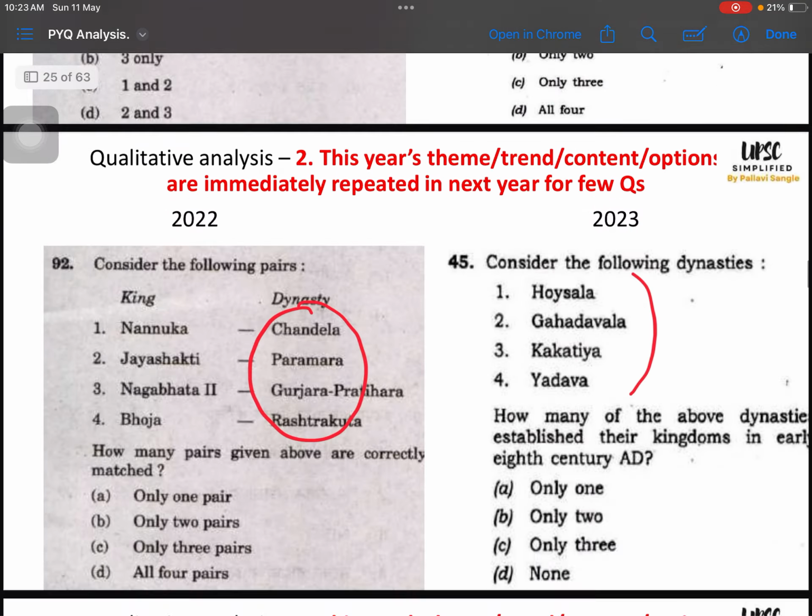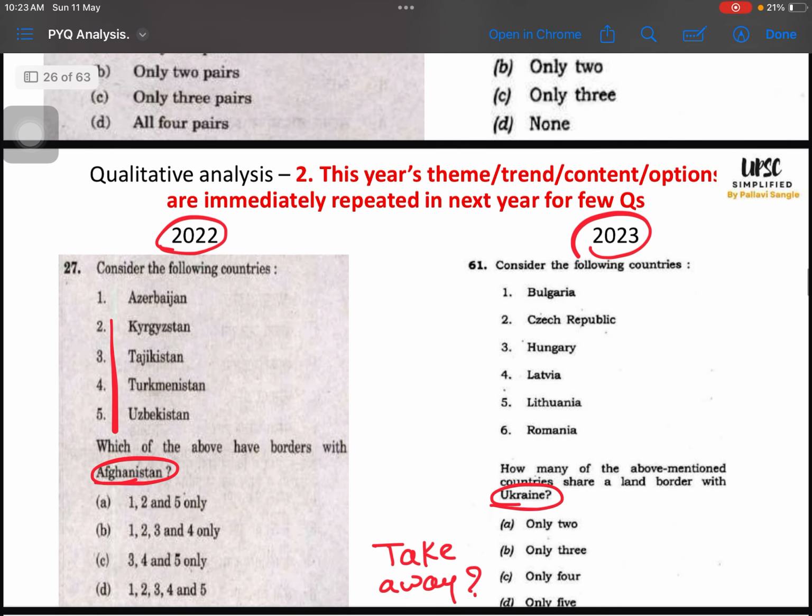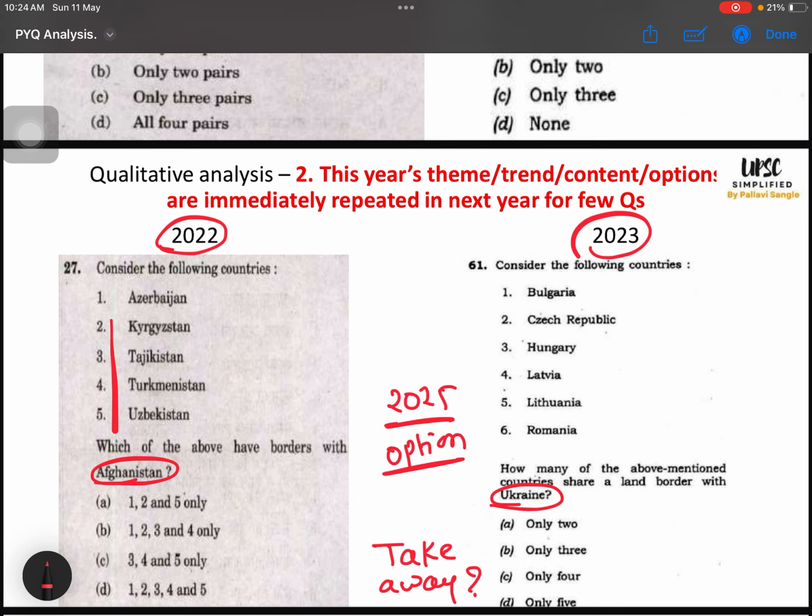We have to prepare the themes, we have to prepare the static resources around them, and then solving the 2025 paper will be a little easier compared to the other candidates. I'm not saying that you will get all the questions right in 2025 based on this, but this also matters, whether you are more confident, whether you are well prepared, whether you are thoroughly knowing the options at least. Let us suppose you are not knowing the answer, but you are knowing the options, limited government and all, right? Then this also gives you an edge over other candidates who are not doing the PYQ analysis.